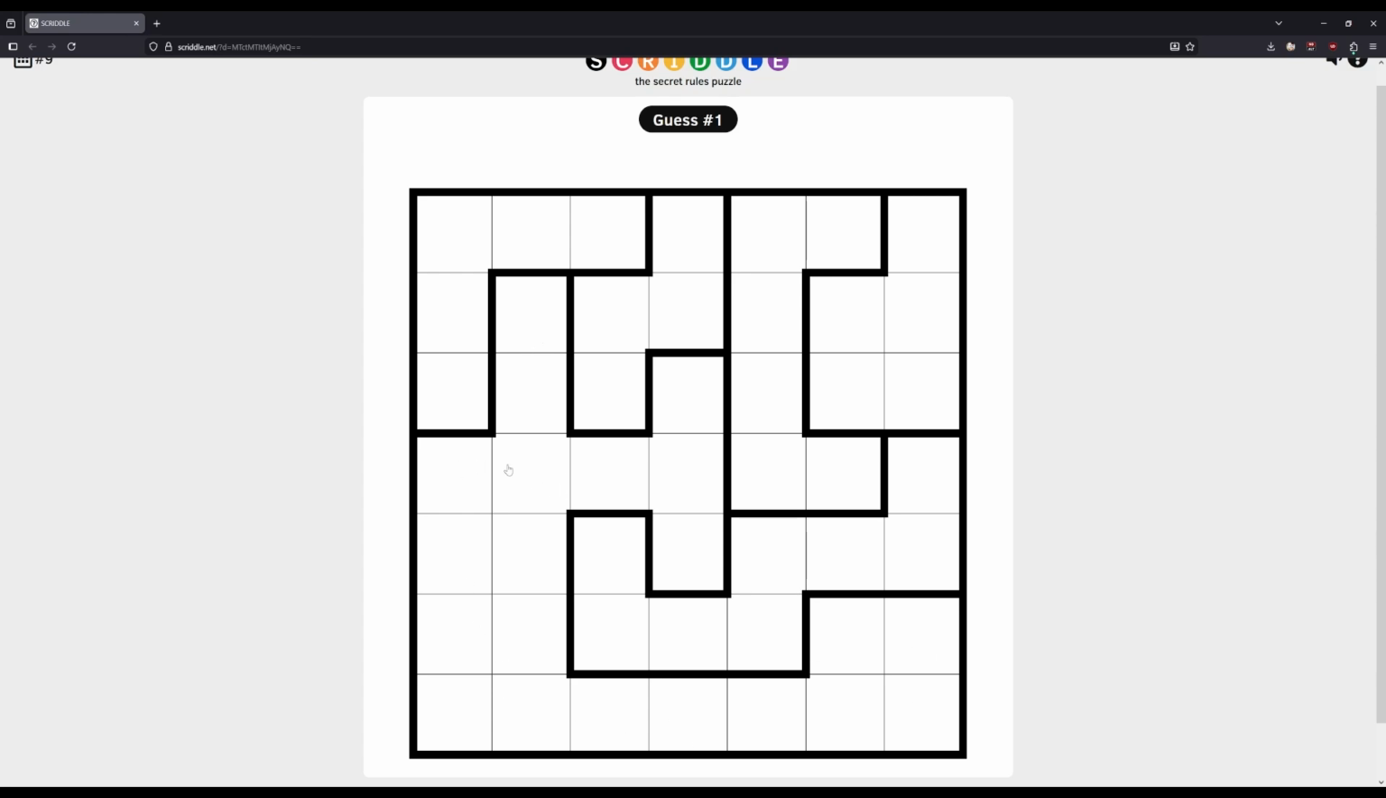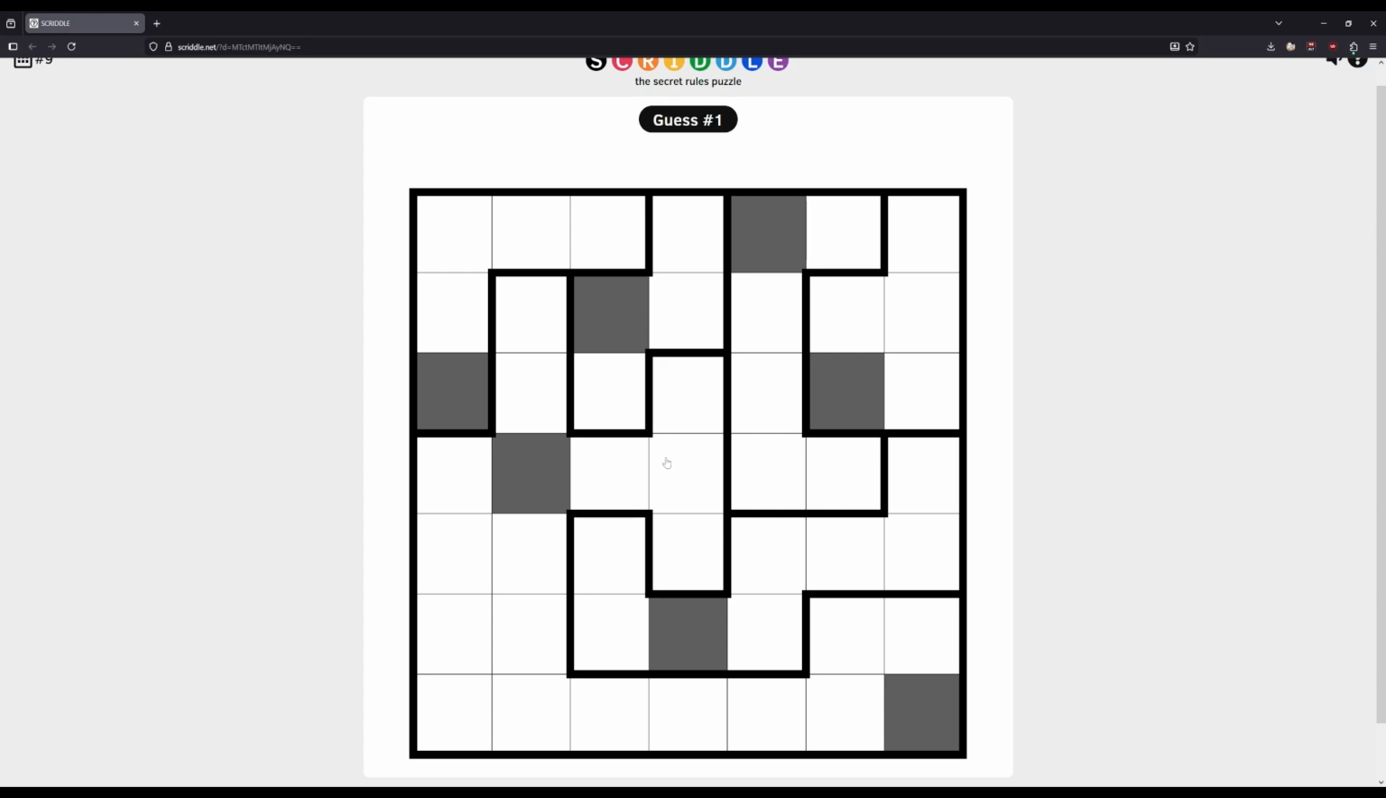We want some kind of victory condition, right? So I would guess there's got to be at least one tile colored in each of these regions. And actually, as I'm doing this, I'm thinking, oh, maybe there can't be two squares in the same column or row. That could be an interesting constraint.